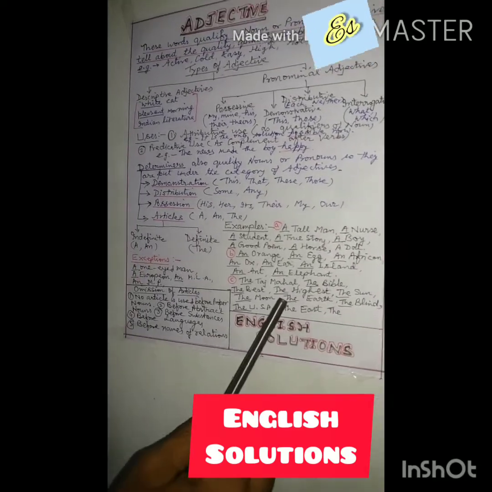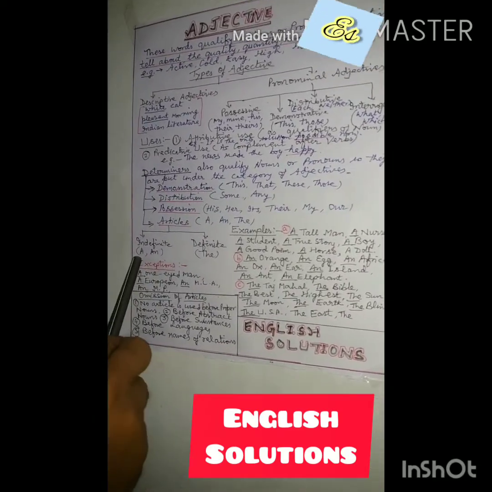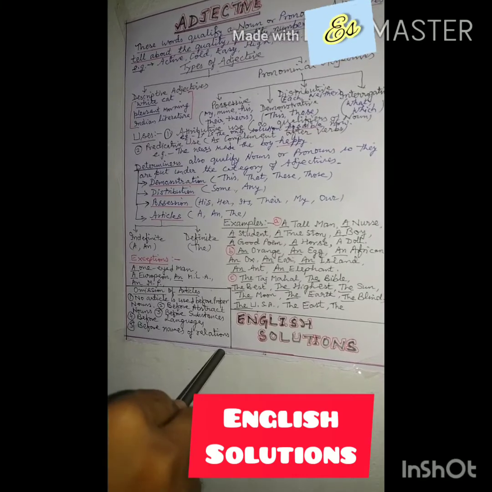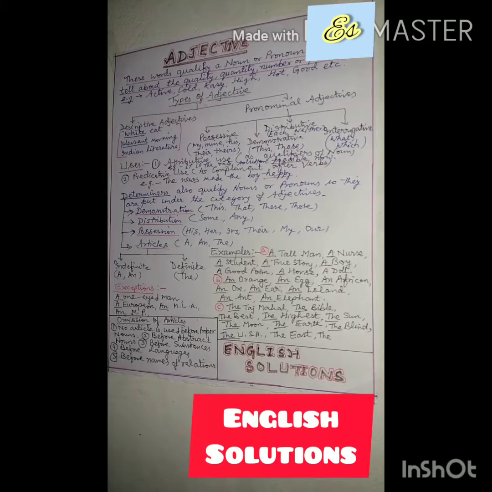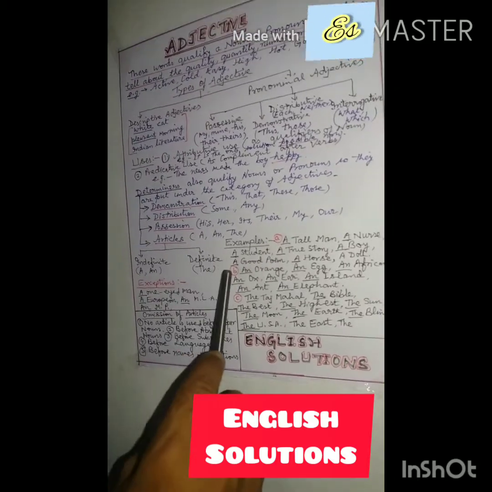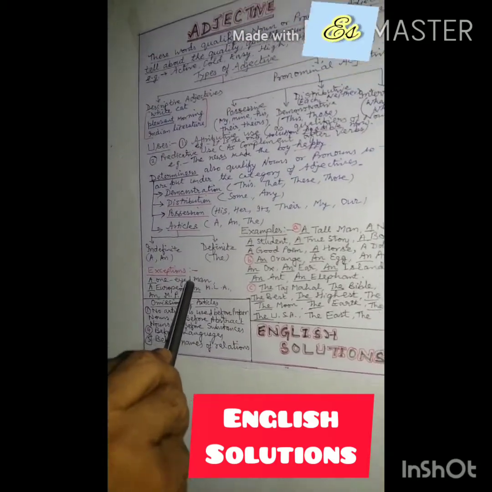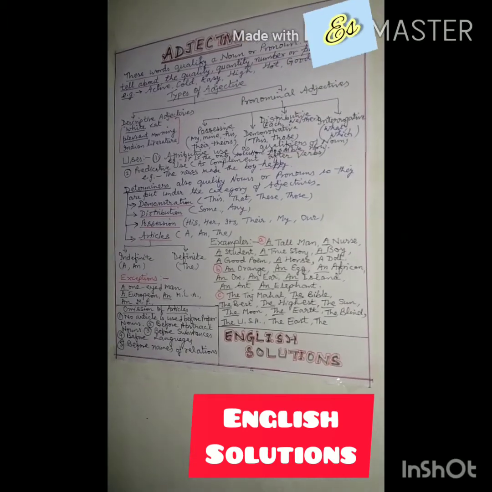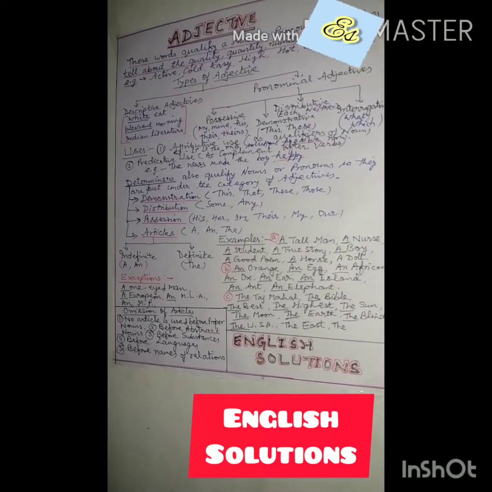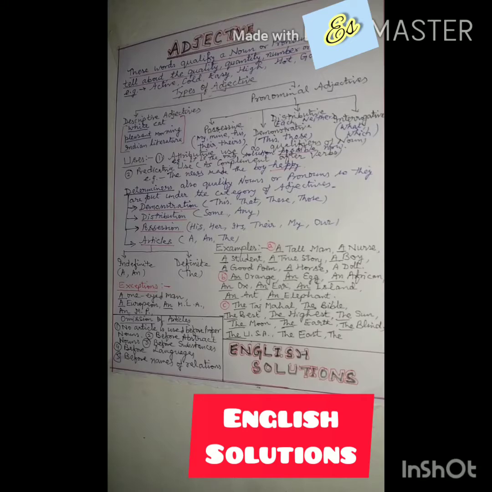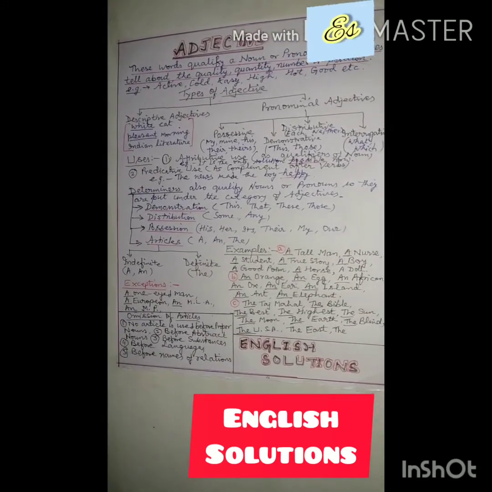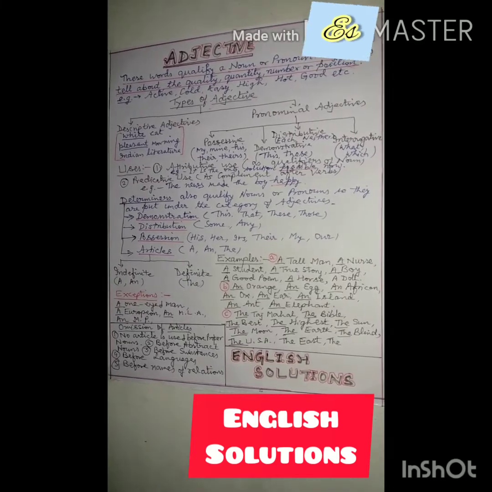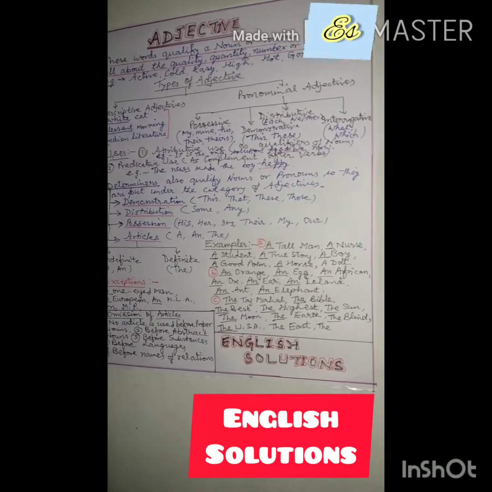So there are certain uses. A is used before consonant sounds and an is used before vowel sounds, and the definite article the is used in certain categories with unique things, with the best thing, like unique books, unique names of countries, unique monumental buildings, some mountains and some specific rivers. I am going to discuss it at length.